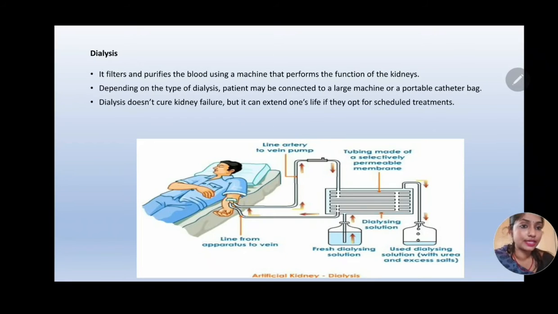So here in the image you can see the dialysis setup. The blood is made to flow into the dialyzing machine, and it is made to pass through selectively permeable membranes called the dialyzer, and the waste that passes out of this dialyzer machine is collected, which is also called the urine, and the blood which is now purified is pumped back into the body. So at any point of time only a little amount of blood is going outside the body, getting purified, and it is returning back into the body. So this is how a typical dialysis setup looks.